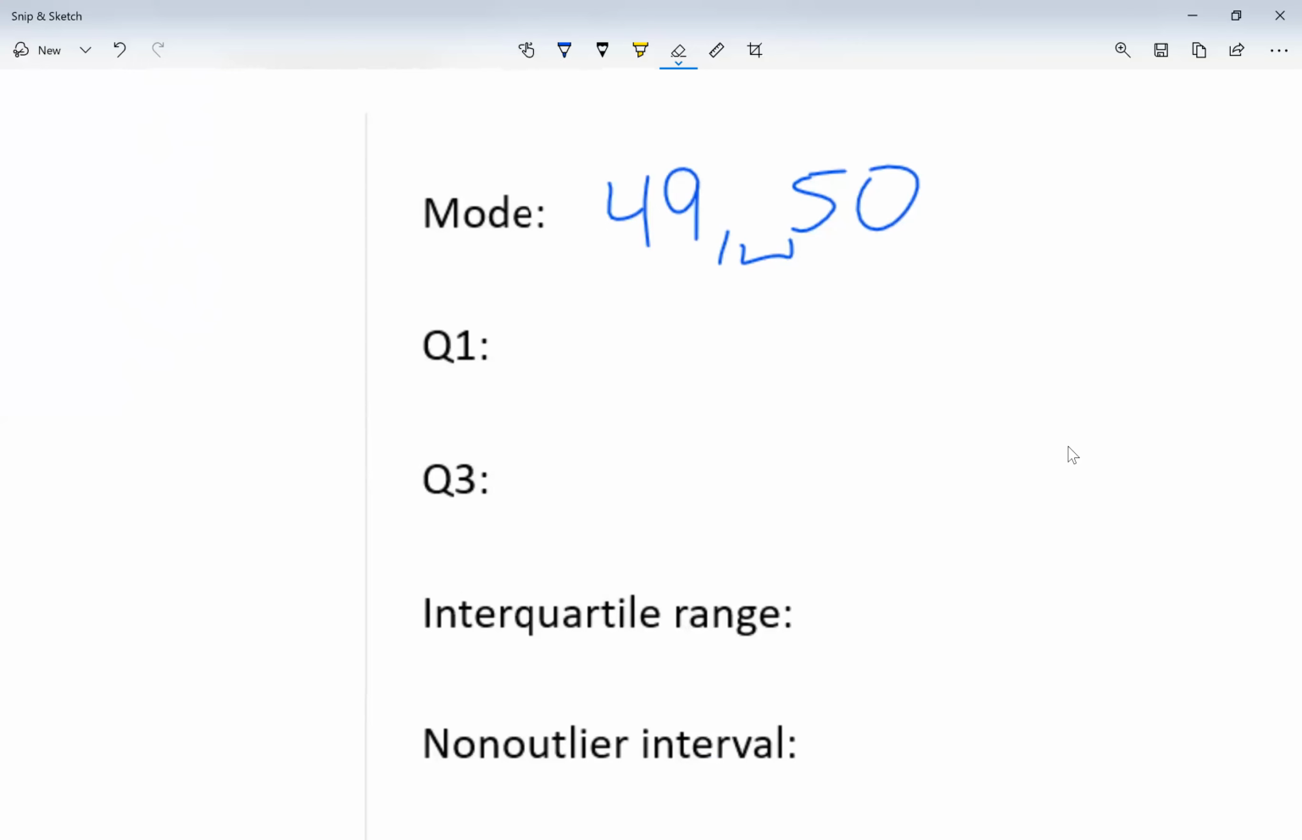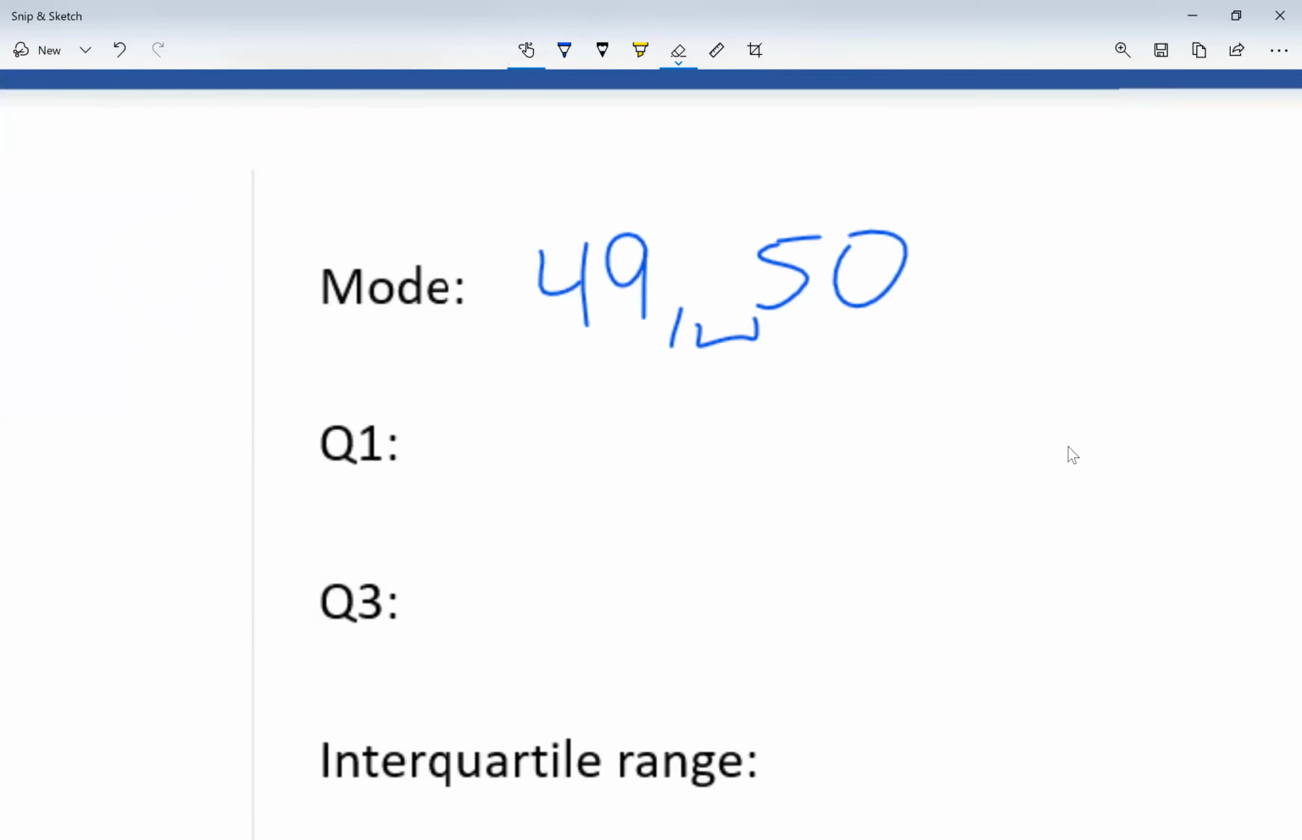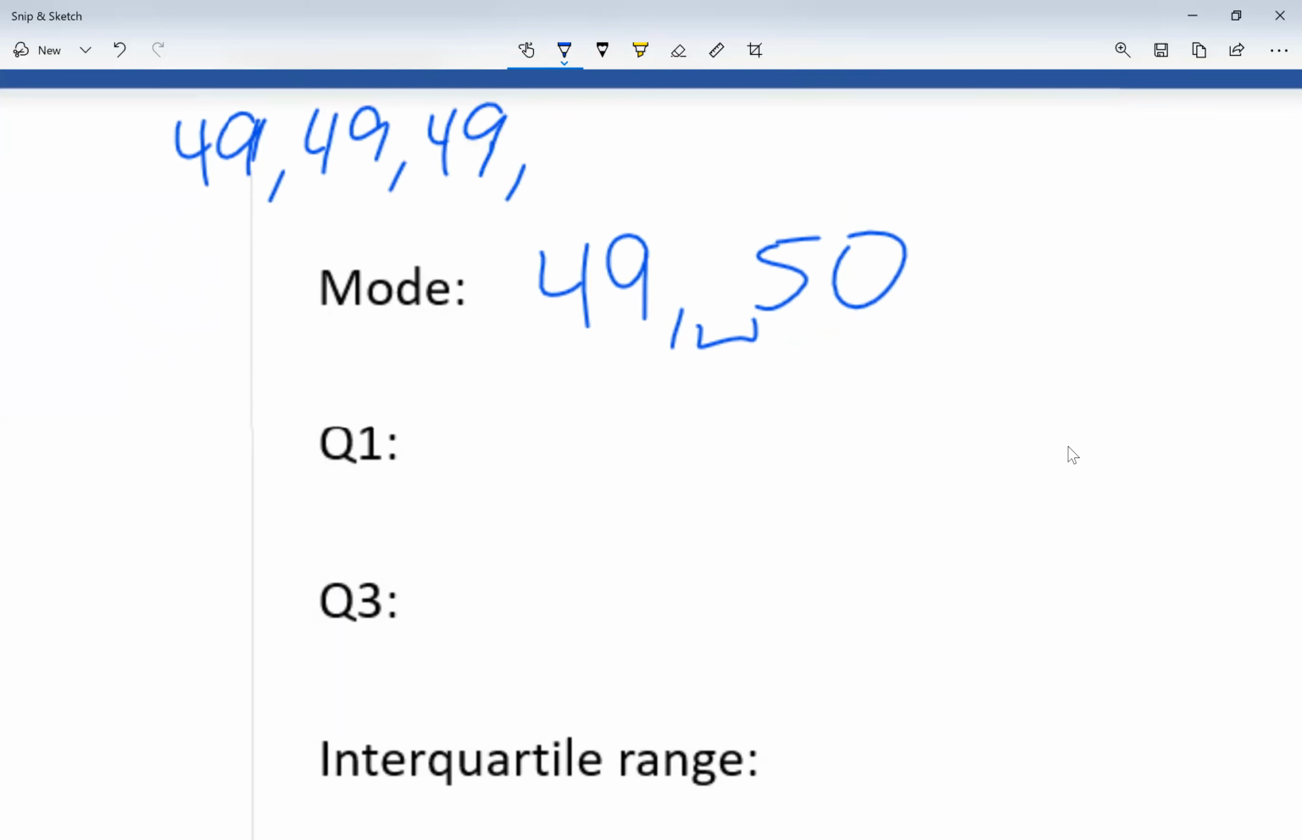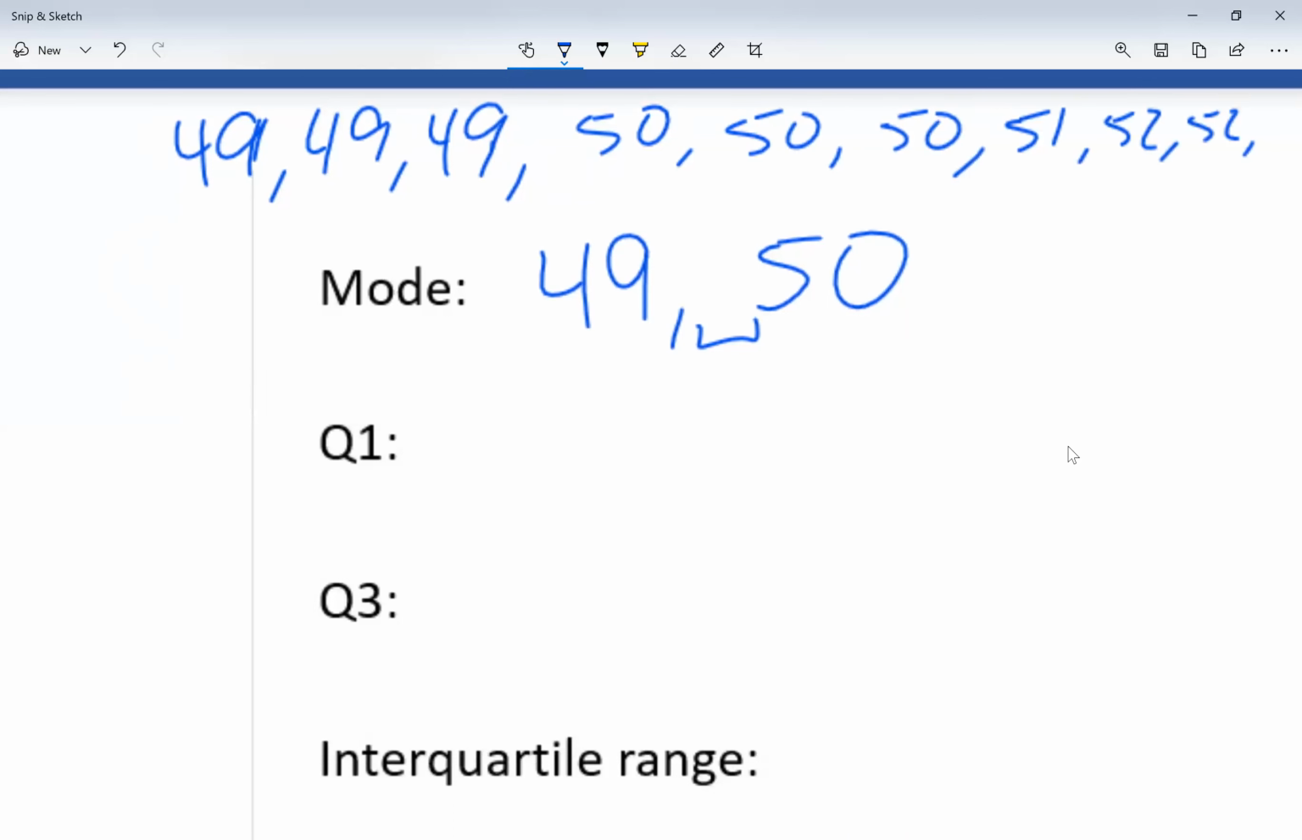Let me remind you of my data. I'm going to write my data here. I had 49 three times: 49, 49, 49. I had 50 three times: 50, 50, 50. Then I had a 51, 52, 52, and a 54. And then I remember I had a median. The median, I separated into 5 numbers on each side. So that line represents my median.